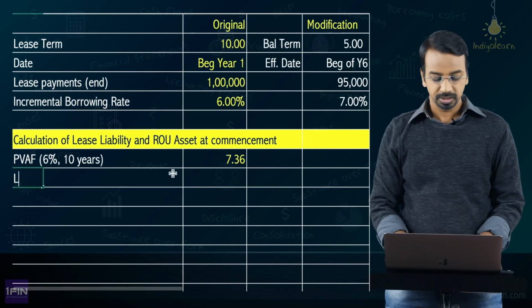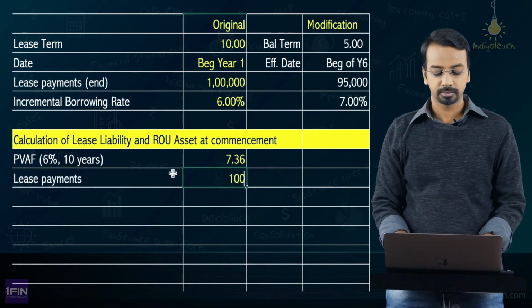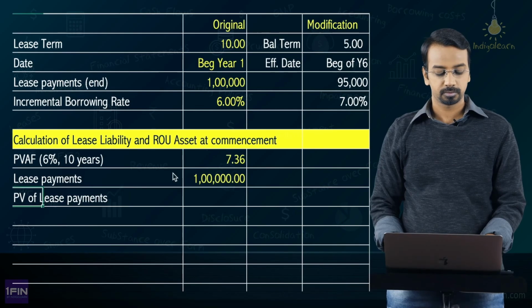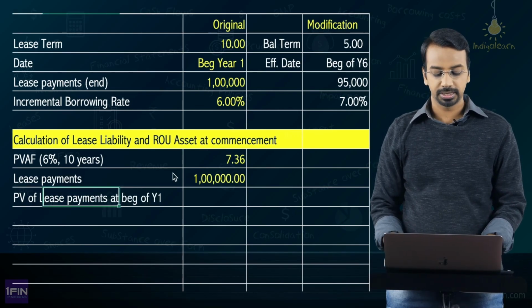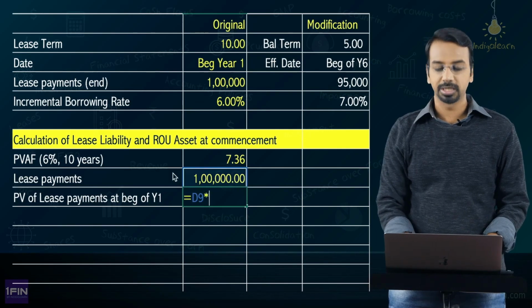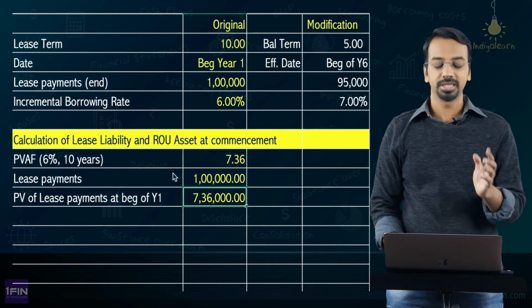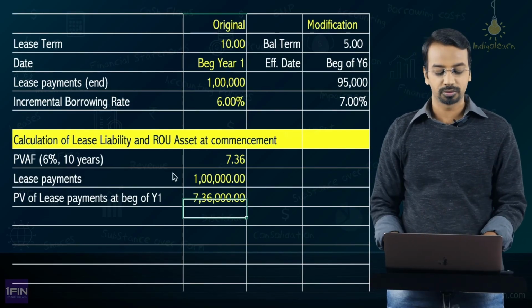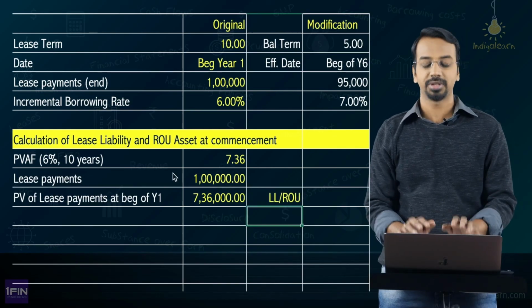Then you have lease payments. What are the lease payments? Lease payments are 1 lakh. So, present value of lease payments at beginning of year 1 is how much? 1 lakh multiplied by 7.36, which is 7,36,000. This is the opening lease liability and a right of use asset, because there are no other cost involved. So, this will be your lease liability and your right of use asset, 7,36,000.